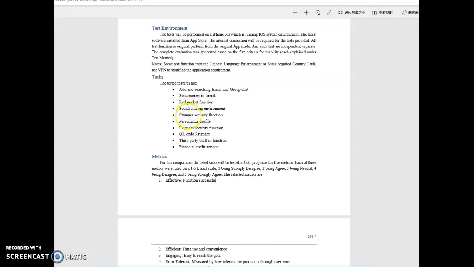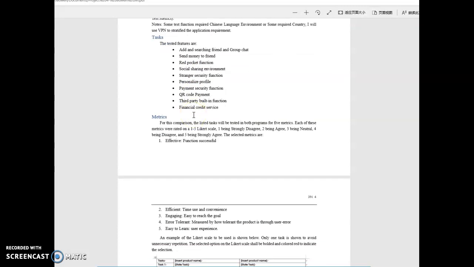The fifth is the stranger security function. The sixth is personalized profile. The seventh is the payment security function. The eighth is QR code payment. The ninth is the third-party built-in function. The last one is the financial credit service.